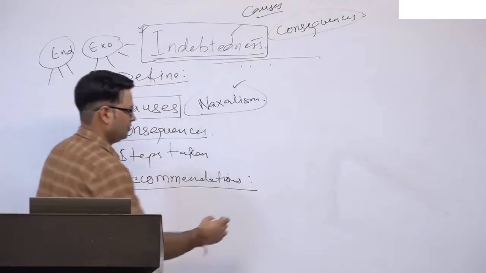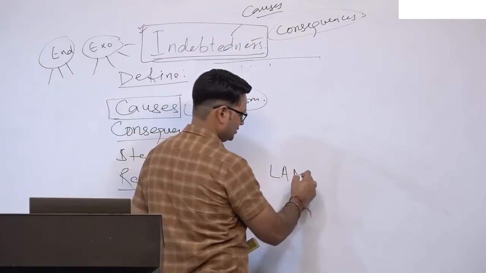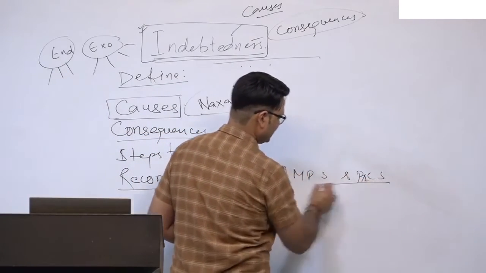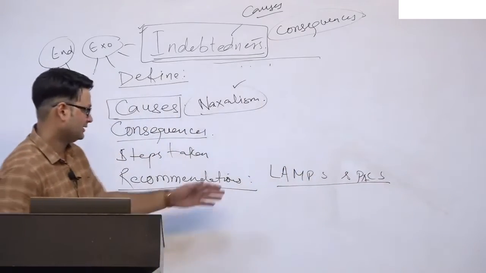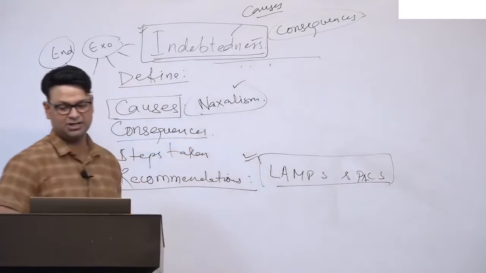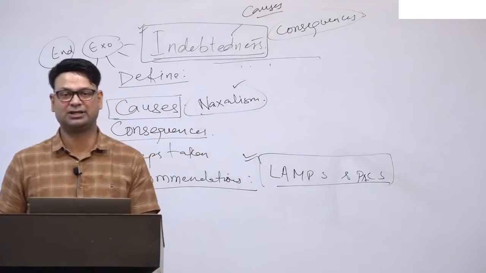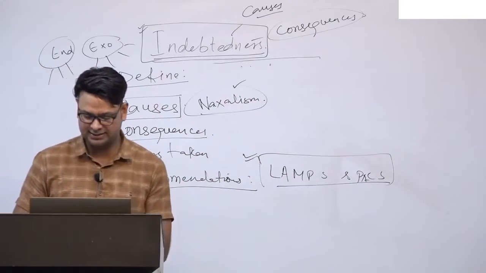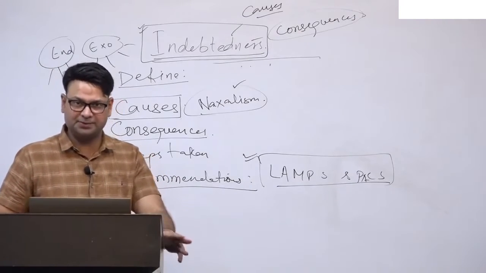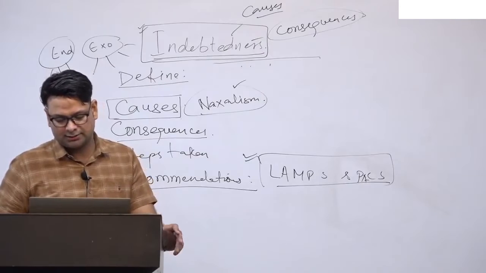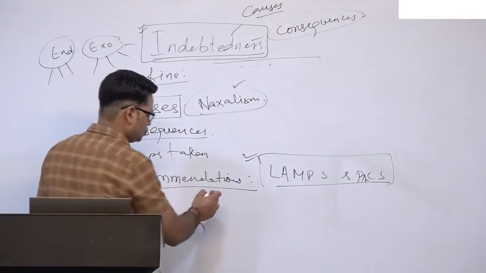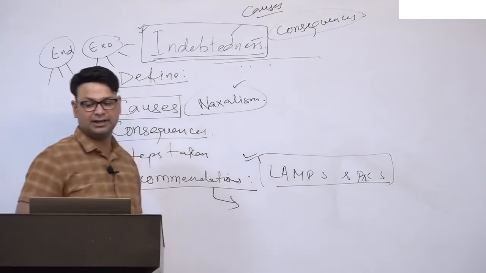The roles of LAMPs and PACs should be intensified. They should be given more exposure to cater to the needs of the tribals in remote areas. Then the bonded labor system should be controlled and regulated. The bonded laborers should be freed.